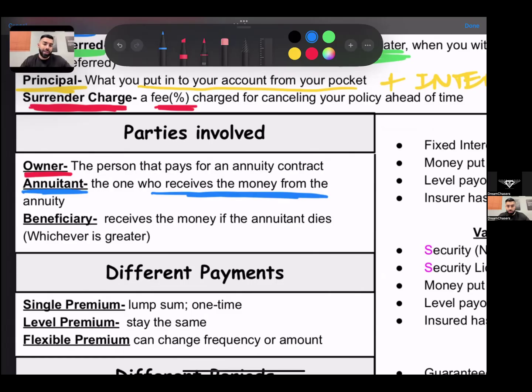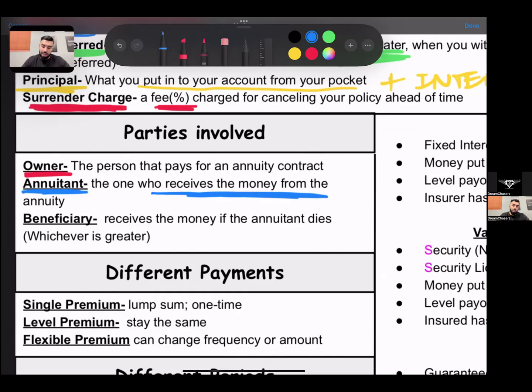Once I hit retirement age, let's say age 65, I'm going to start to receive the money, which makes me the annuitant. Now, in majority of the cases, the owner and the annuitant are the same person, but there can be that instance where the annuitant can be someone else. For example, let's say I started an annuity for my mom. I'm the owner, I'm the one that's putting money into the annuity, and my mom is the annuitant. My mom is the person that's going to receive the money from the annuity.